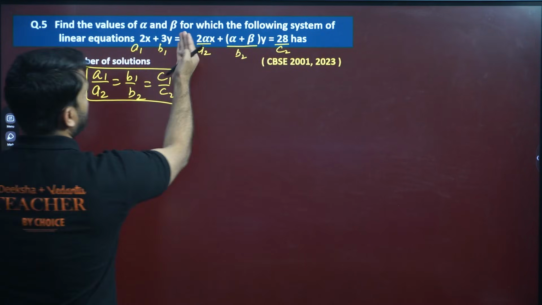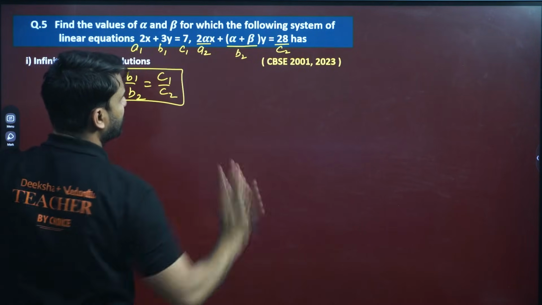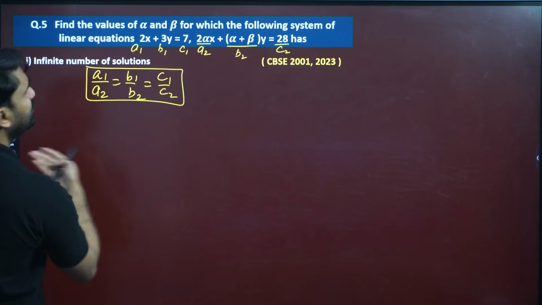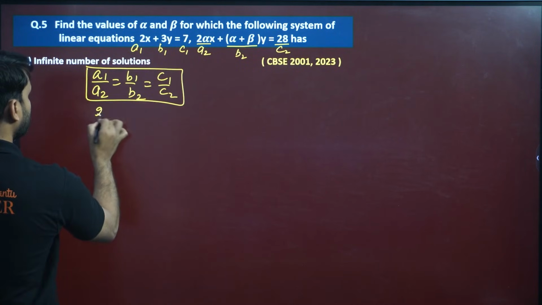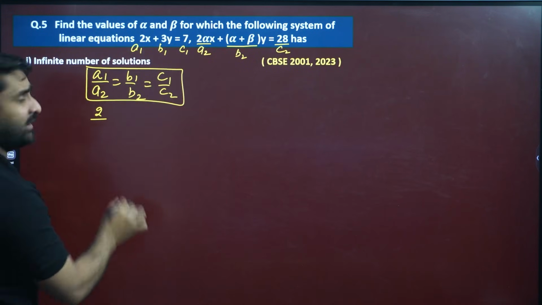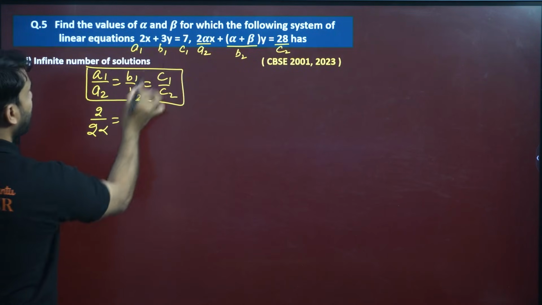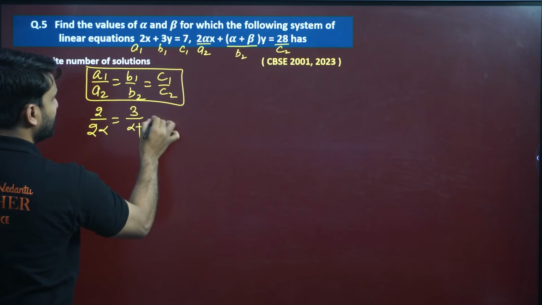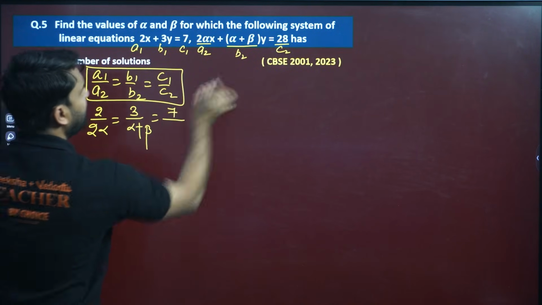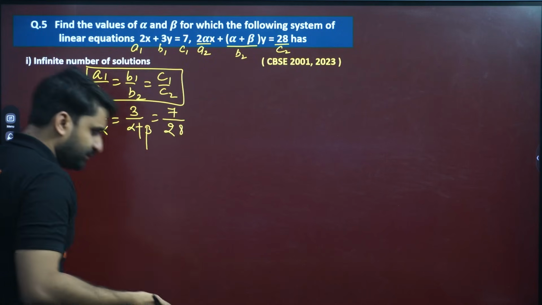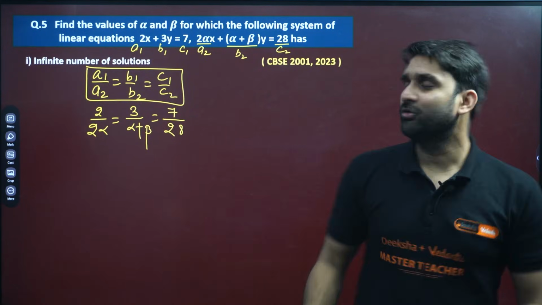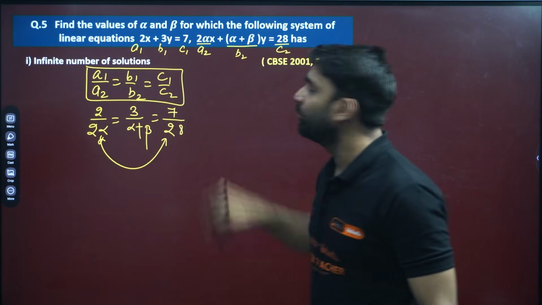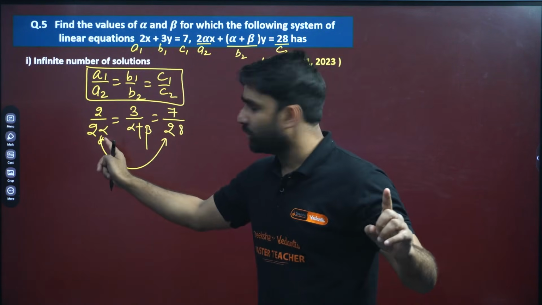But here both the C's, 7 and 28, are at the exact same position, so we don't need to change the position. Now just use the formula. A1 is 2, A2 is 2 alpha. B1 is 3, B2 is alpha plus beta. C1 is 7, and C2 is 28. This is the condition. Now you can take these two pairs, because in these two pairs only one is unknown, which is alpha.